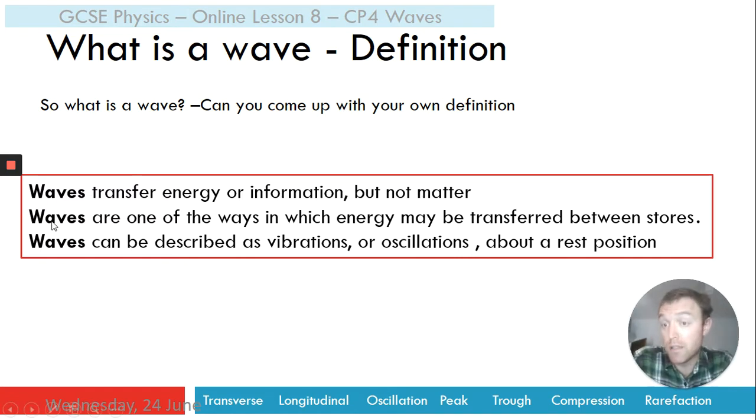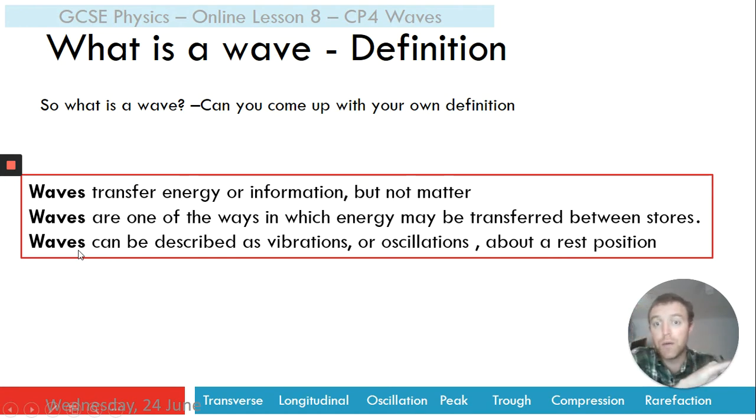Waves, if we think back to our last lesson on energy, are one of the ways in which energy may be transferred between stores. So between kinetic energy and thermal energy, for example. Think of the sun, it's very hot, it's got a lot of thermal energy, and it radiates out electromagnetic waves into space, some of which hit the Earth, or we receive the electromagnetic waves, which then, for example, plants can change into chemical potential energy in their leaves for photosynthesis. So we can transfer energy between stores.